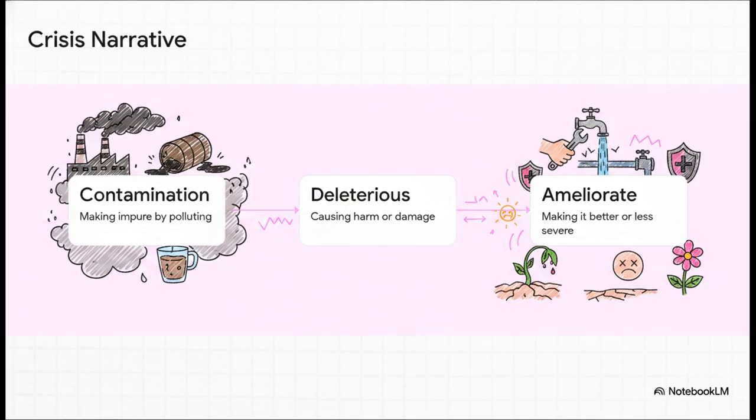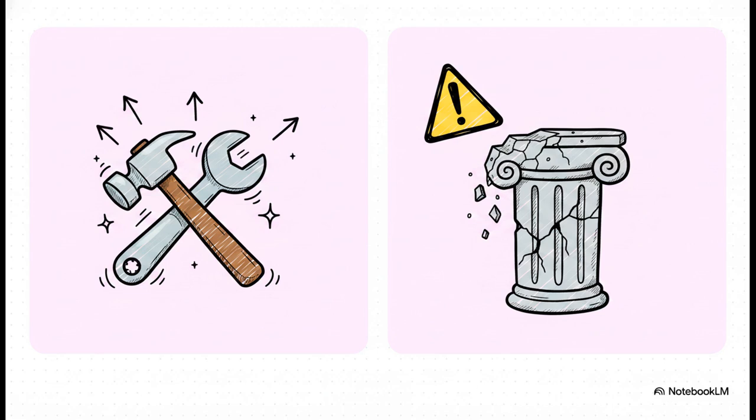We must step in and ameliorate the situation. To ameliorate means to make something better or less severe. Breaking down ameliorate further, its true focus is on fixing the problem. The synonyms are improve, enhance, mitigate. Mitigating a crisis is the exact opposite of the antonyms: worsen, deteriorate, exacerbate. So when an editorial discusses ameliorating a crisis, they are talking about finding proactive solutions to actually mitigate the harm done.